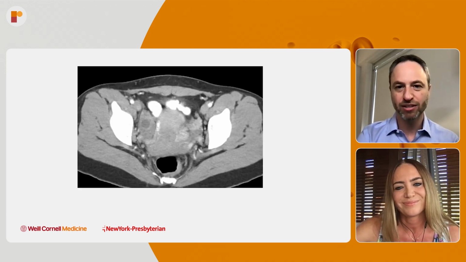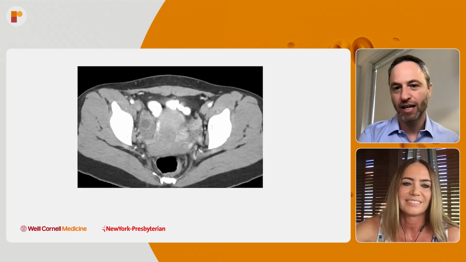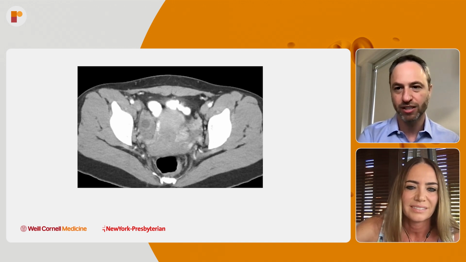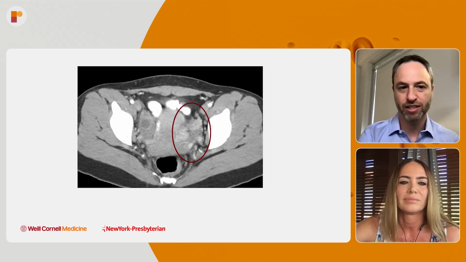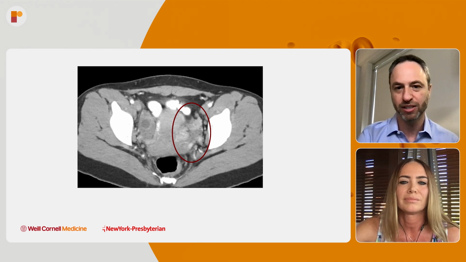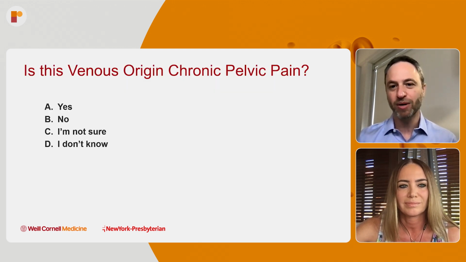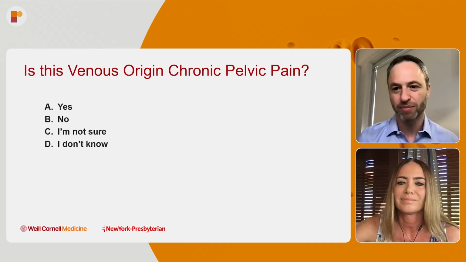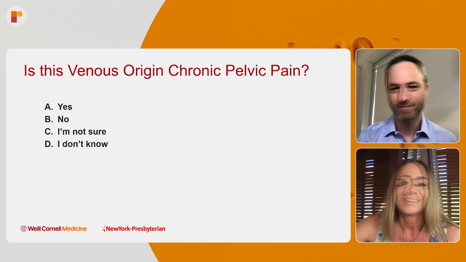So here's the challenging situation that we face. Some images of her pelvis, and you can see as well that there are large varices as seen on all of the ultrasound images. There are left periuterine, periovarian varices. So the question I want to bring up first is, is this venous origin pelvic pain? What do you think? It may be.